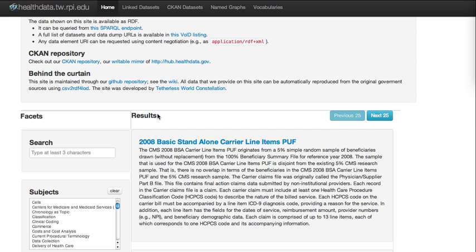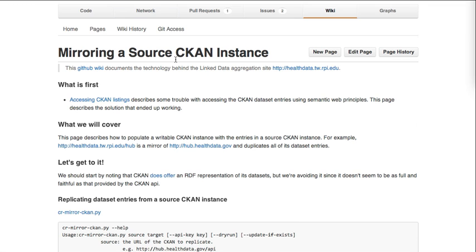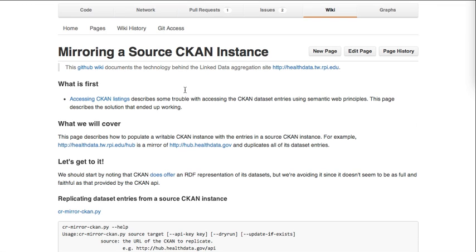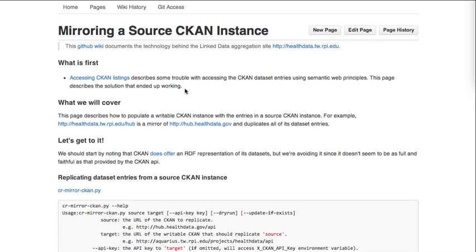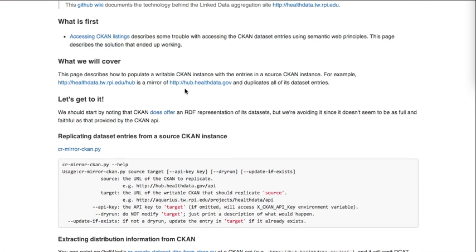Because the public is not able to modify HHS listings in their hub.healthdata.gov, we installed our own instance of CKAN and mirrored their entries. Here, we have the documentation on mirroring a source CKAN instance for anybody who's also interested in doing the same. Once we were able to programmatically access the dataset listing and dataset metadata, we could start retrieving the dataset file downloads.